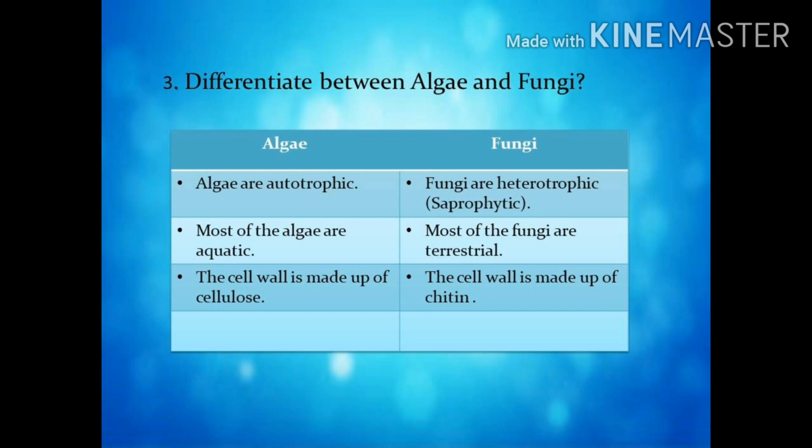Third question. Differentiate between algae and fungi. Algae are autotrophic. Fungi are heterotrophic, saprophytic. Algae: most of the algae are aquatic. Fungi: most of the fungi are terrestrial. Algae: the cell wall is made up of cellulose. Fungi: the cell wall is made up of chitin.